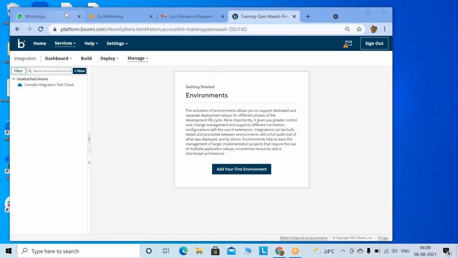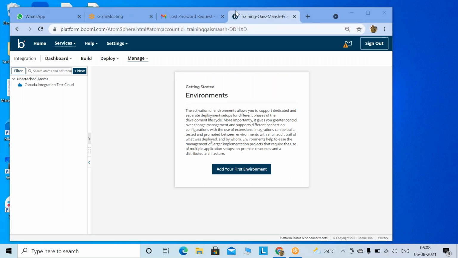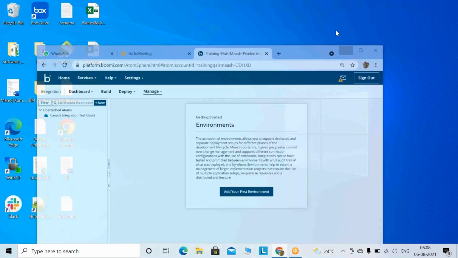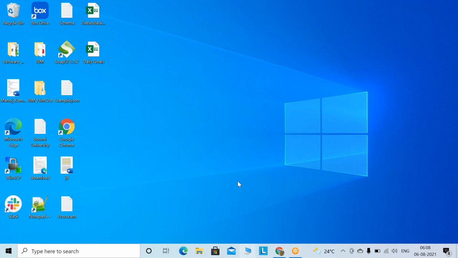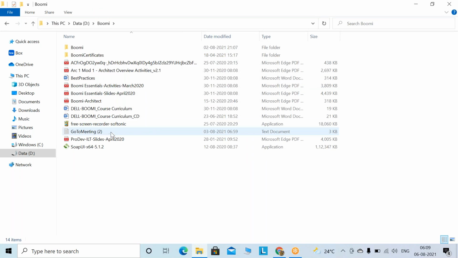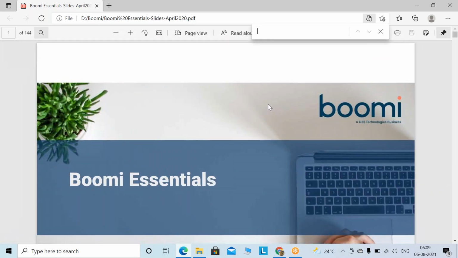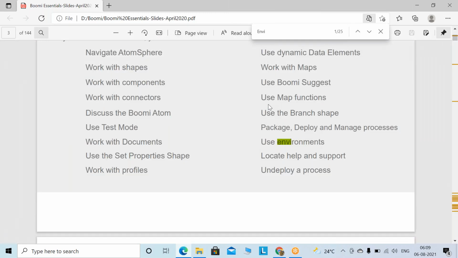So what is environment? Have you looked into that? I guess the environment will be either test or production. I'm assuming environment will be either testing environment or production environment. Correct. But in terms of Boomi, environment contains some more things. That contains extensions as well. Extensions means the credentials, okay?